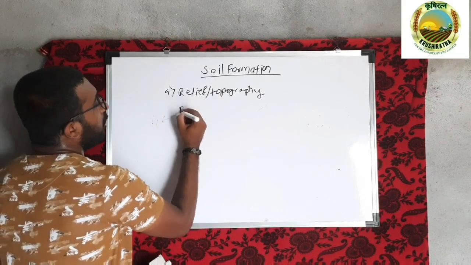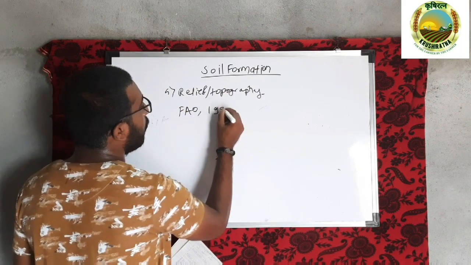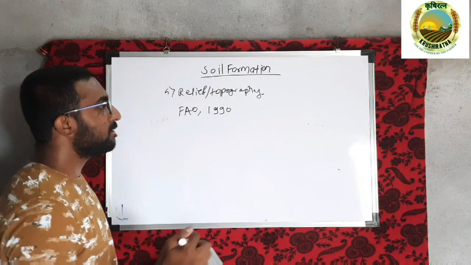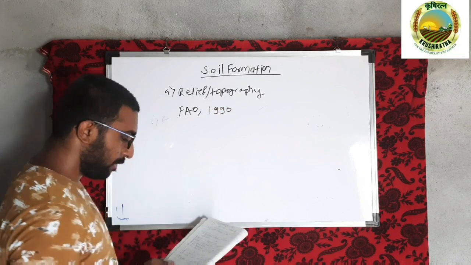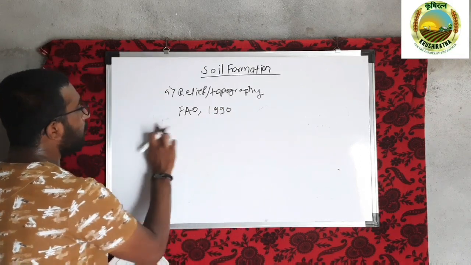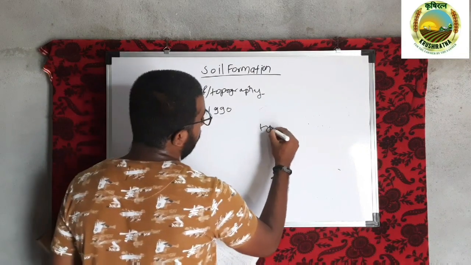According to FAO in 1990, the FAO, as per its guidelines, has given different categories of topography on the basis of slope. So here we will discuss it one by one. Here is the slope and the type of land.